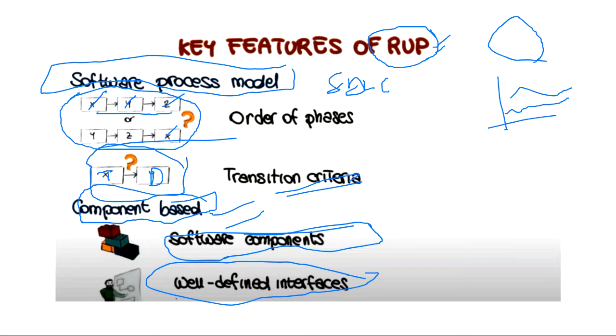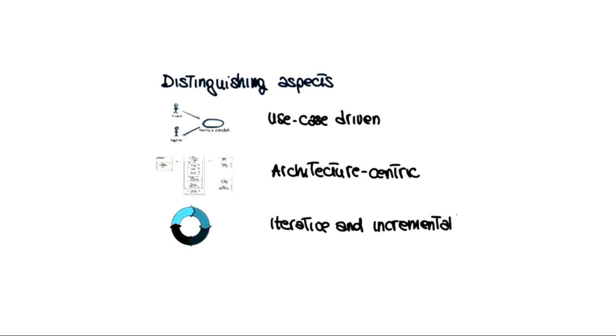Apart from that, a key feature of RUP is that it can be modeled using UML also. The thing that you are trying to do can be modeled using a UML diagram, right? Another aspect is that it is use case driven, architecture centric, and iterative and incremental.